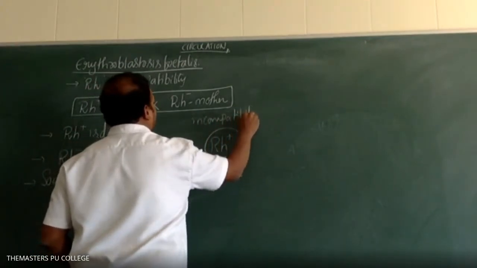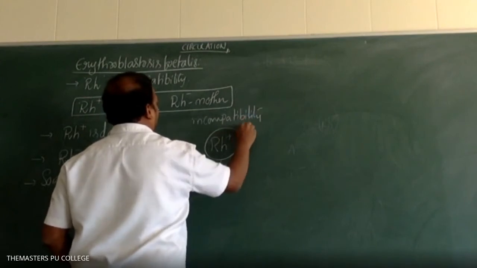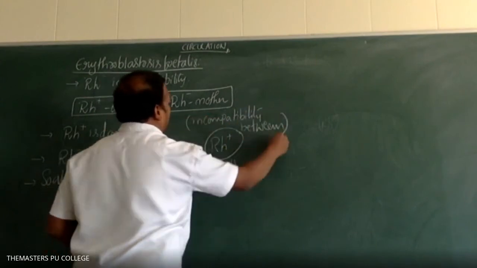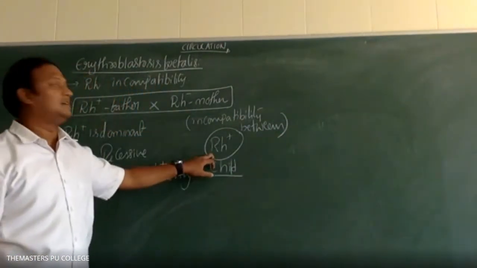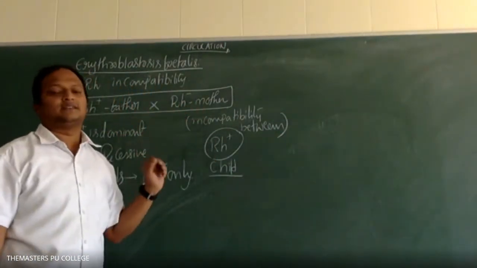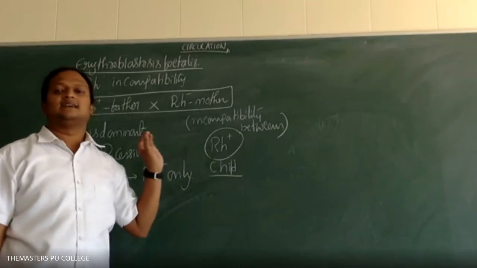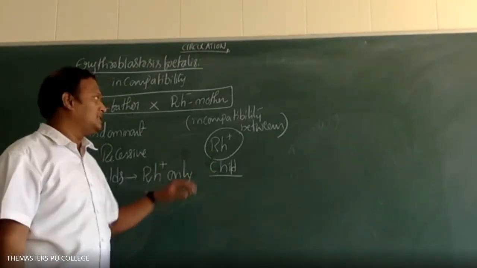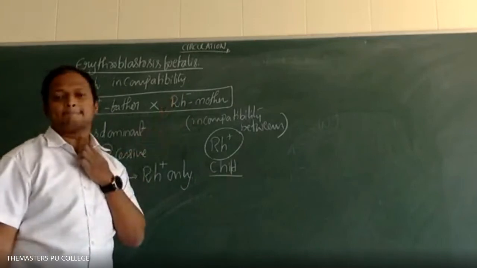So incompatibility between what, students? Incompatibility between the child's Rh factor and the mother's Rh factor. The child has antigen D on the surface of RBC. The mother does not have it, right?